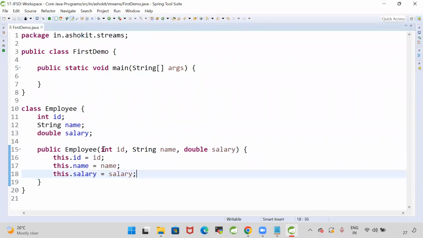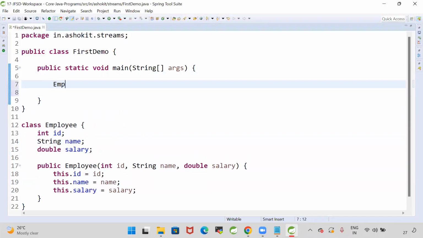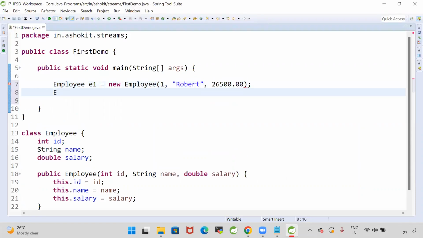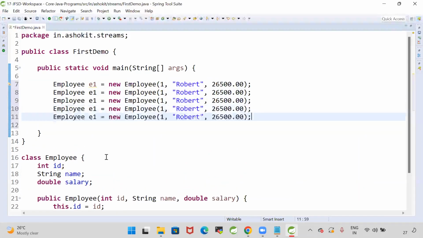So here we are going to create some employee objects and store the data. Employee e1 is equal to new Employee with id, name and salary: id 1, the name is Robert, and I'm giving a salary of 26,500. Similarly, e2, e3, e4, e5.